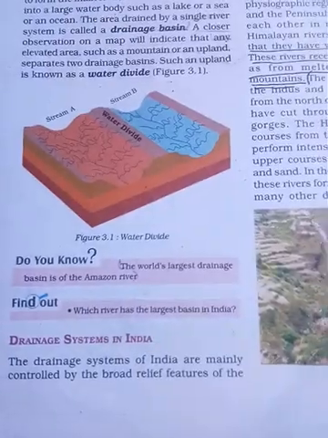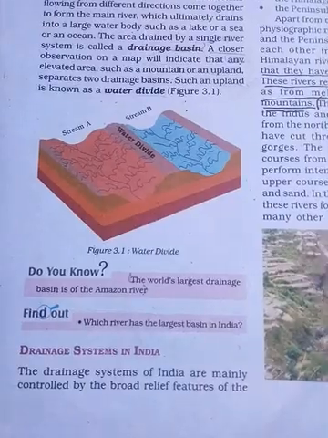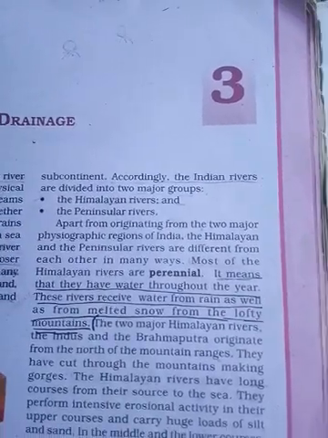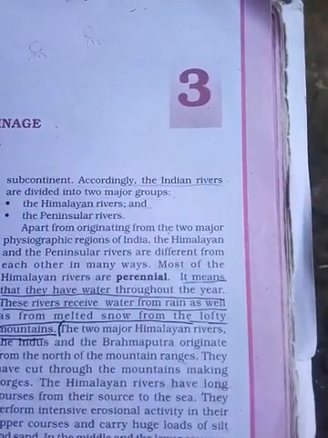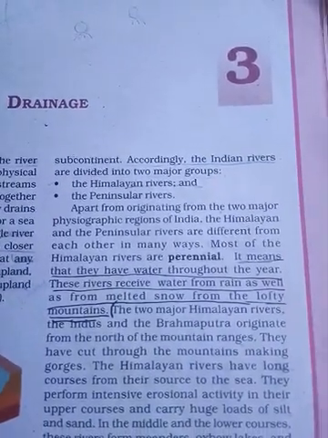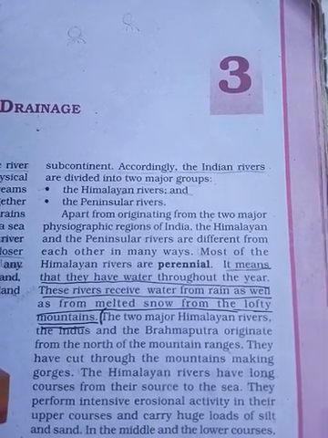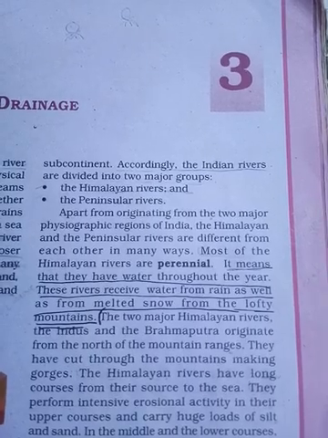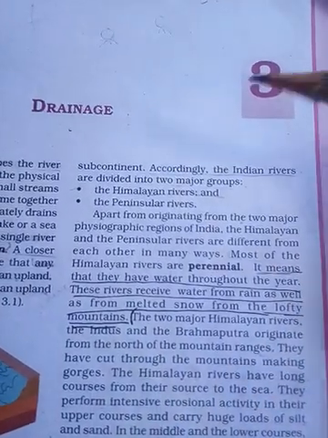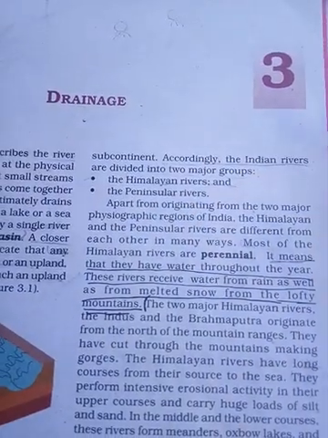Next we are going to learn the drainage basins in India. The drainage system of India is mainly controlled by the broad relief features of the subcontinent. We have already studied the relief features in chapter 1 or 2. Accordingly, Indian rivers are divided into two major groups. The first is the Himalayan rivers, and the second is the peninsular rivers.